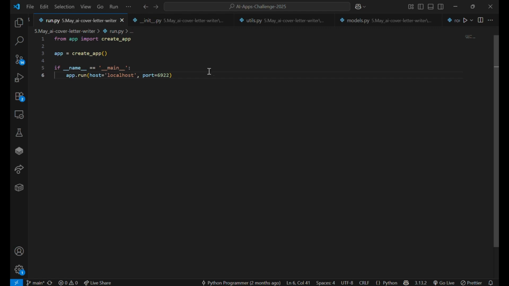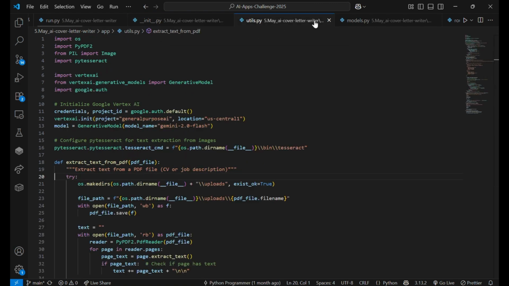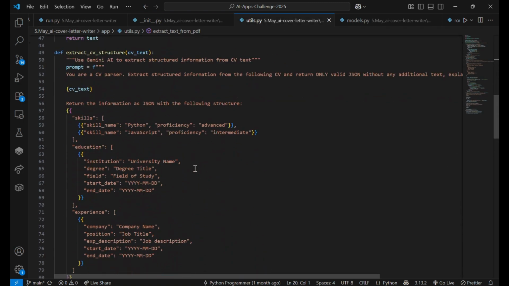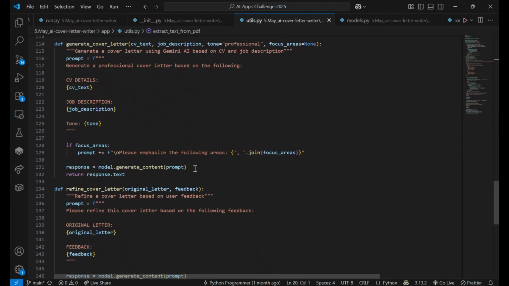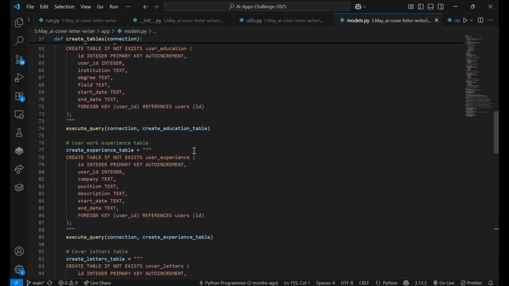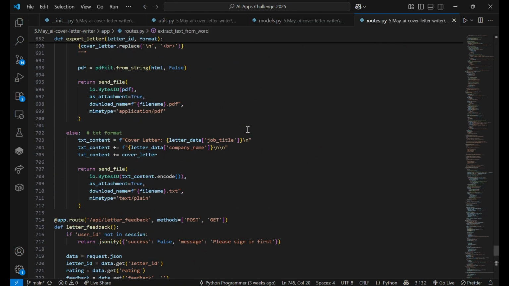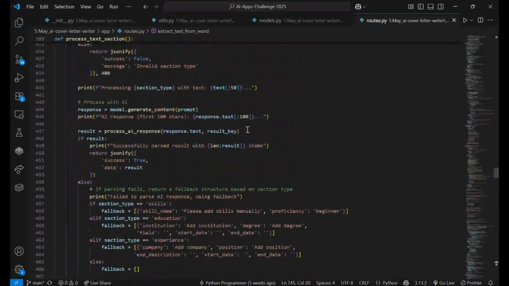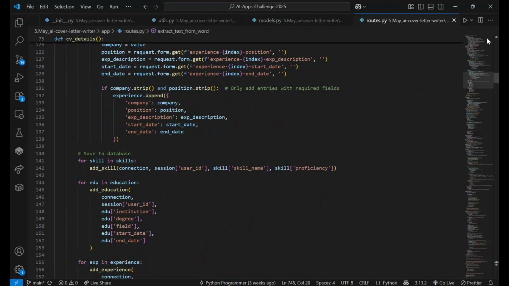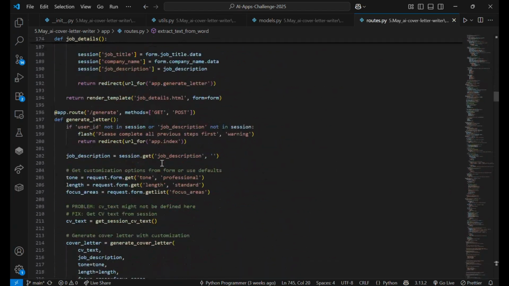Showing the code now, just quickly running through. This is for the May project now, the AI cover letter writer, new version. This is with more customization options, and you put in your full CV, or you could put in the different sections separately.